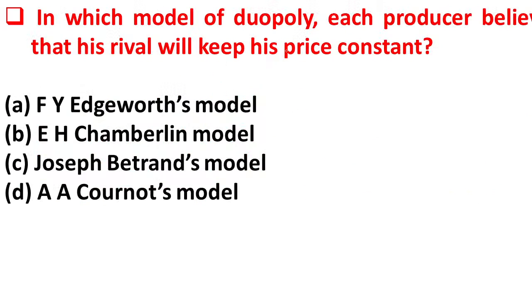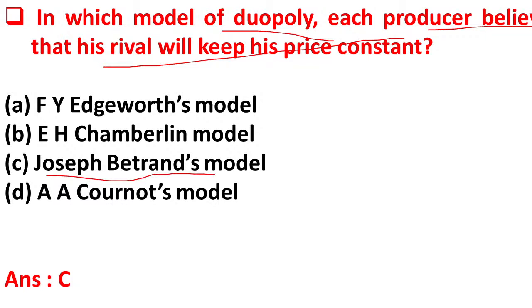The next question is, in which model of duopoly does each producer believe that his rival will keep his price constant? Option A, F.Y. Edgeworth's model. Option B, E.H. Chamberlin model. Option C, Joseph Bertrand model. Option D, Cournot model. So here the right answer is option C, Joseph Bertrand model.